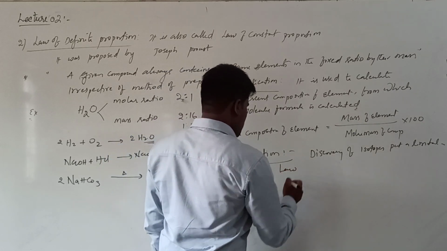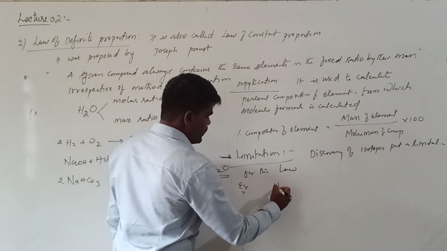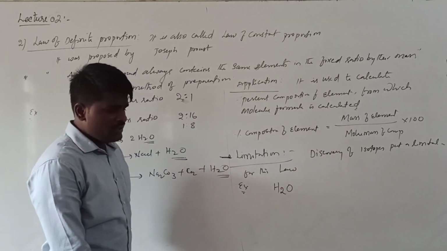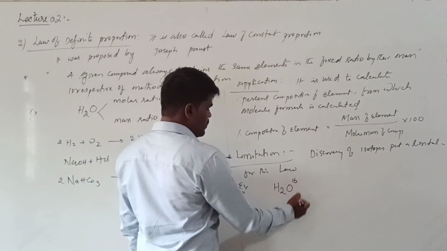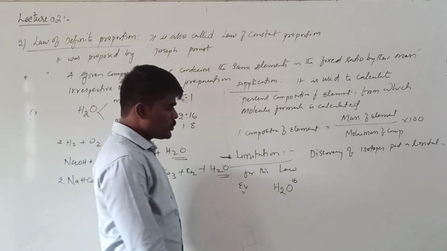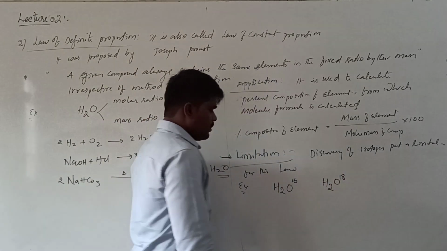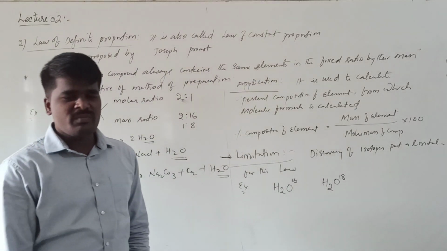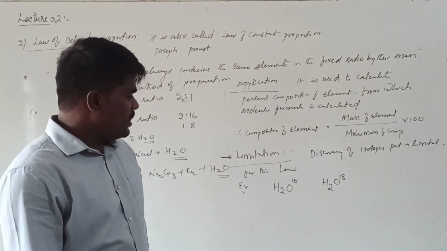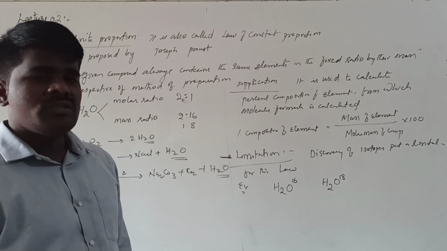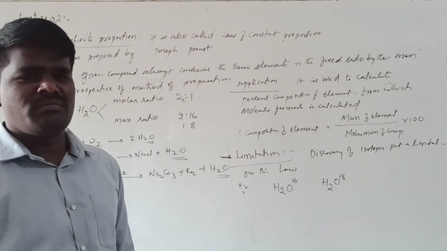What is meant by this? Suppose let us take H2O in which oxygen is in O16 form. Oxygen has two isotopes, one will be O16 and one will be O18. What is meant by isotopes? These are the atoms that are having same atomic number but different mass number.